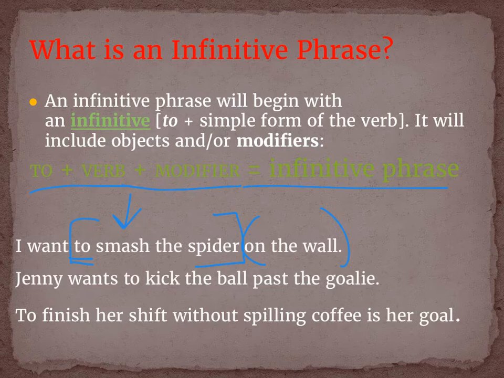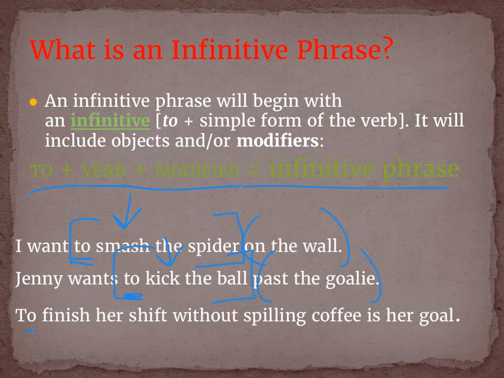In sentence number 2, Jenny wants to kick the ball past the goalie. I see the word to. I look at the word afterwards, which is kick. Kick is a verb, so therefore, to kick what? The ball is an infinitive phrase. Past whom? The goalie is a prepositional phrase. And in my third sentence, to finish her shift without spilling coffee is her goal.